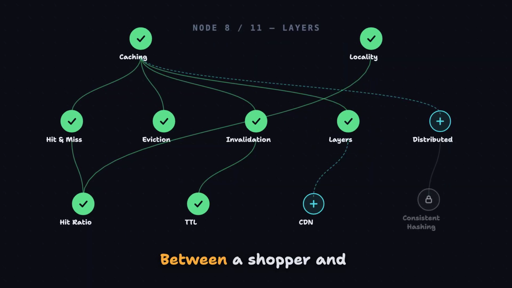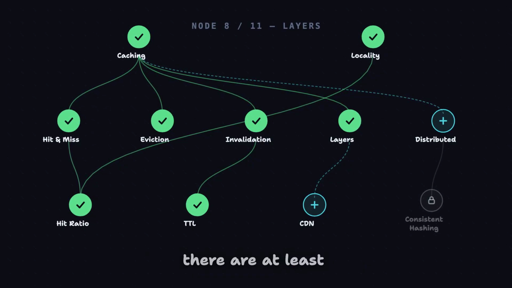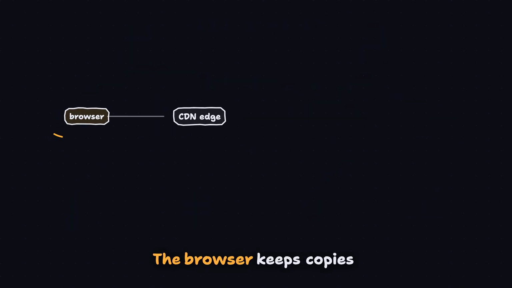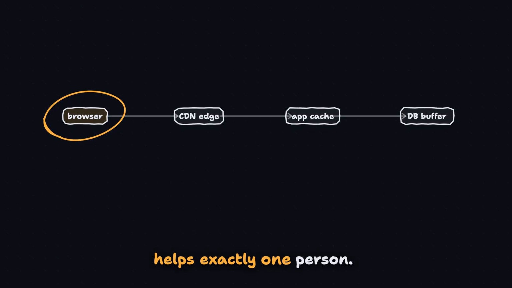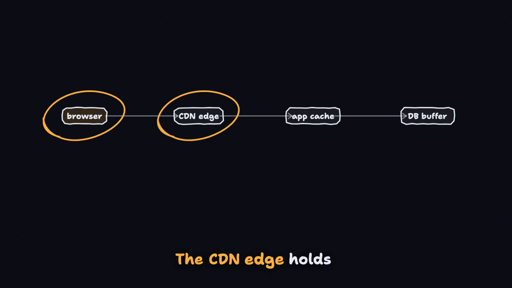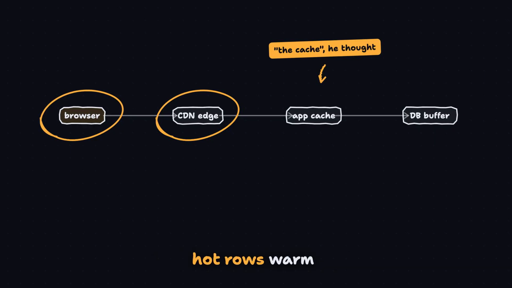Layers. Between a shopper and Paul's database, there was never one cache. There are at least 4. The browser keeps copies on the shopper's own laptop, the fastest possible hit, and it helps exactly one person. The CDN edge holds copies near whole cities. The Redis box Paul thought of as the cache holds his computed pages, and Postgres itself keeps hot rows warm